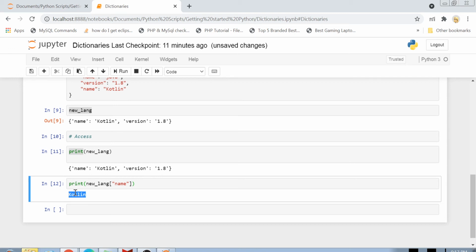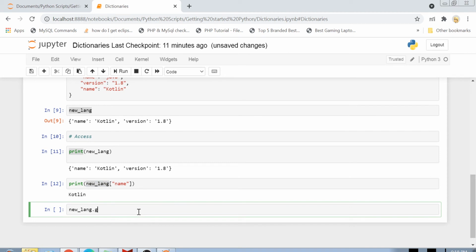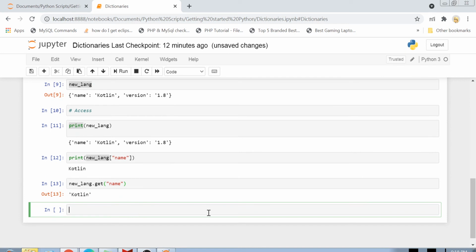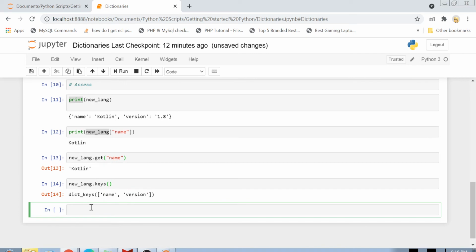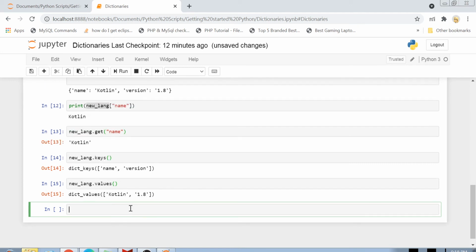You can also use something called get. So either you can use it like this, or you can do get and then write the name of your key, and you can see that this is also how you can access your values. Another thing is that if you want to print out all the keys inside a dictionary, there is a function called keys, and if you use keys, you get an object of dict keys, and you get all the keys inside a dictionary. If you use values, you will print out all the values inside a dictionary.